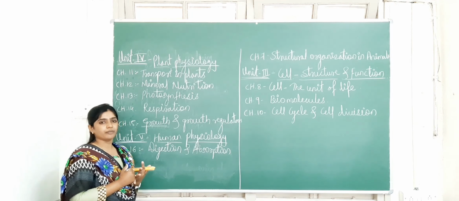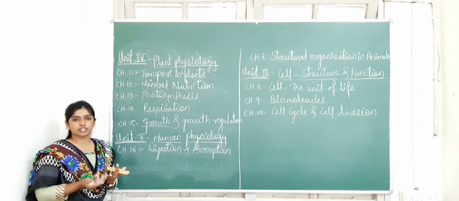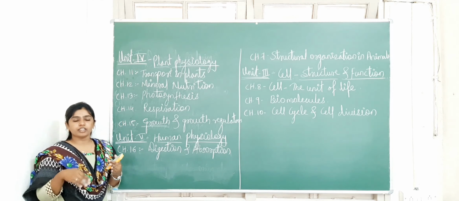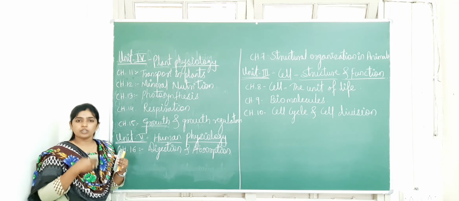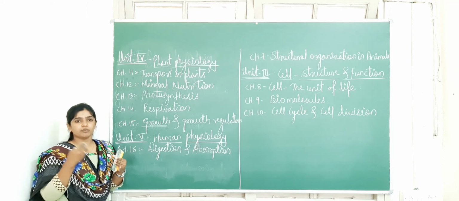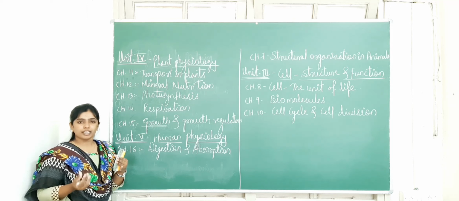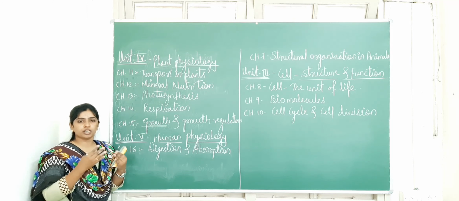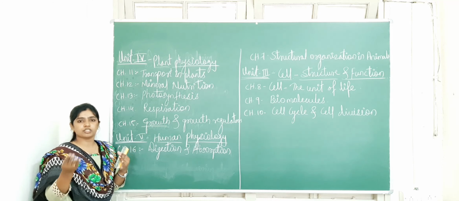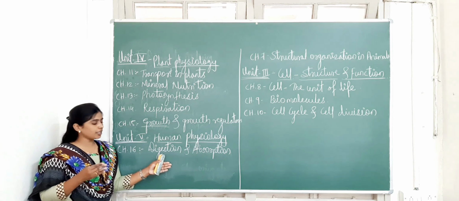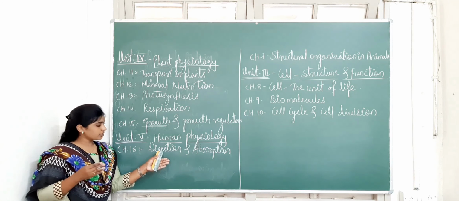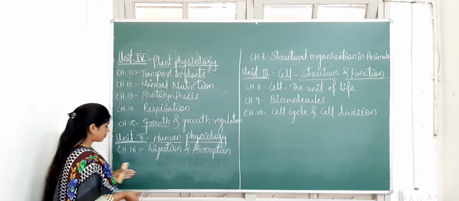Digestion means you have the food, and after having the food, the process of digestion takes place. How the process of digestion takes place, what absorption is, and what the enzymes are which are responsible for converting complex substances into simpler substances, you have to study in chapter number 16, that is digestion and absorption.